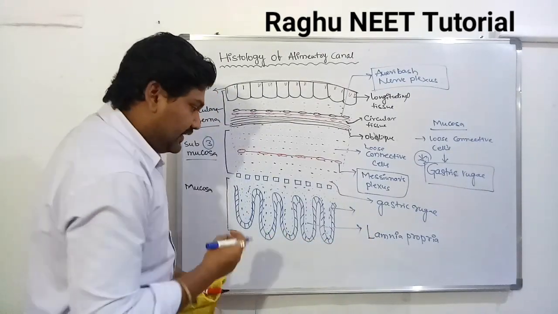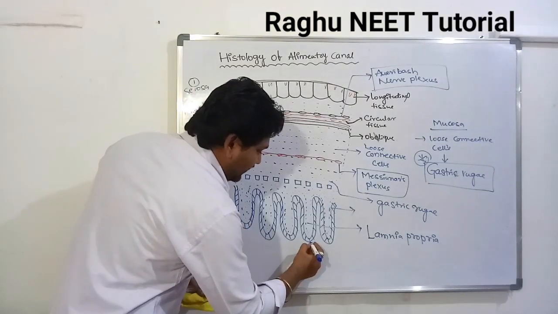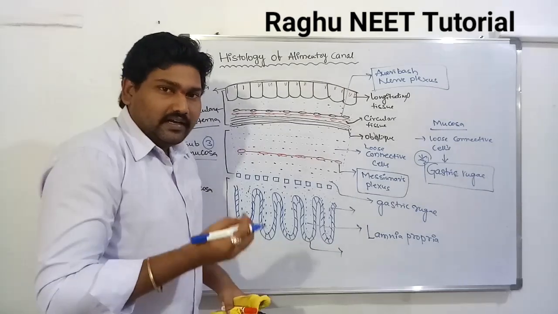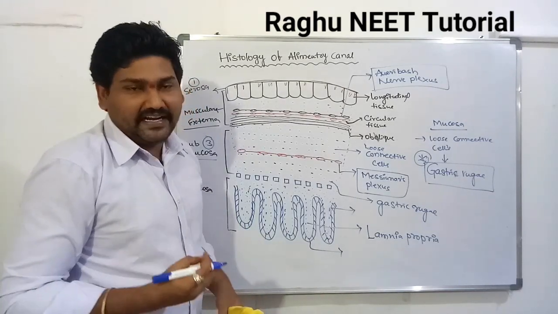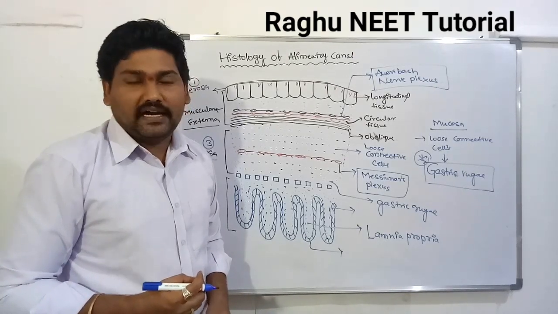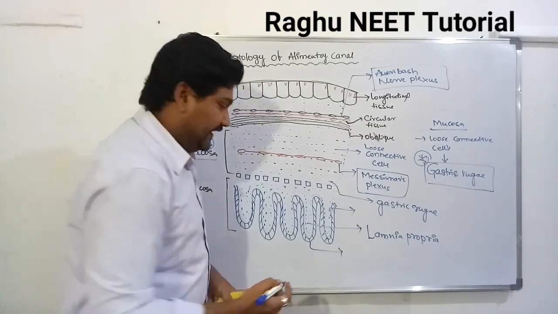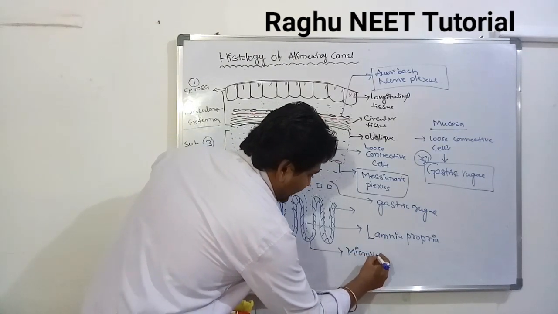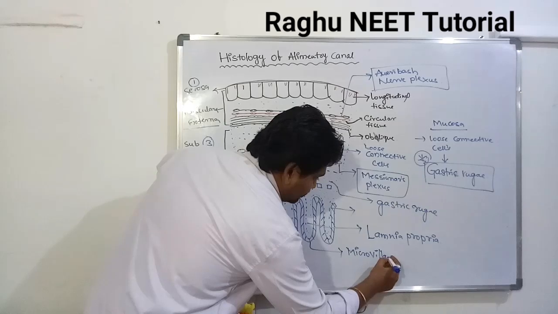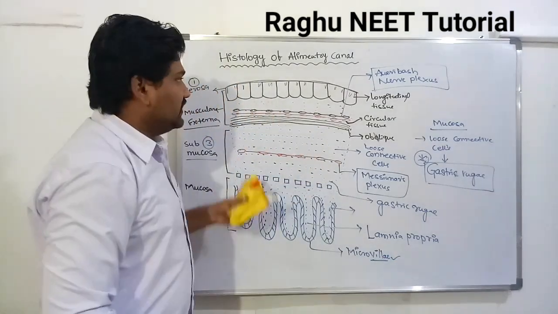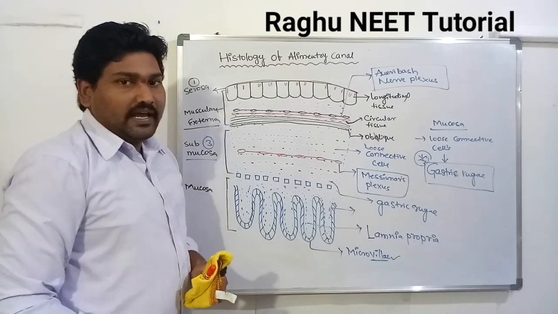Next, there are a number of finger-like projections. These finger-like projections lead into the lumen of the alimentary canal. They are called the brush border, known as microvilli. So this is the information about the histology of the alimentary canal.